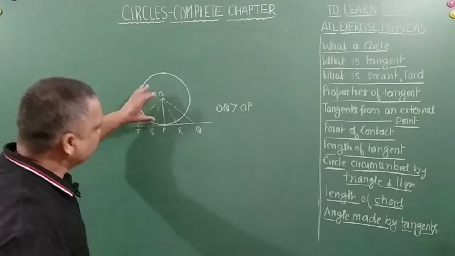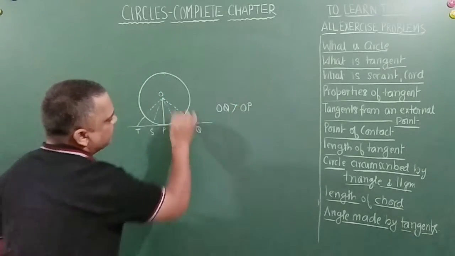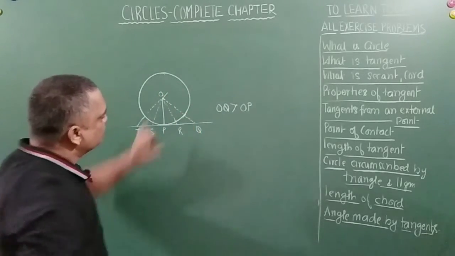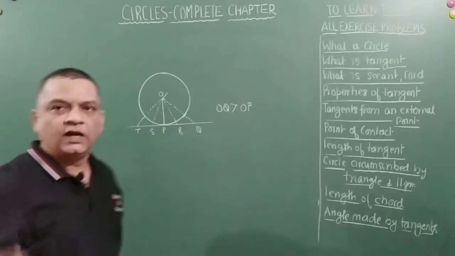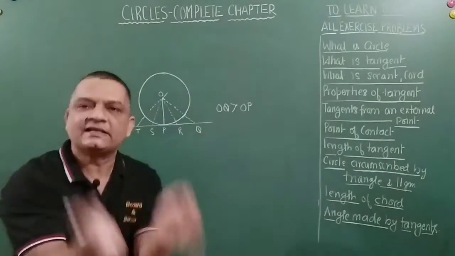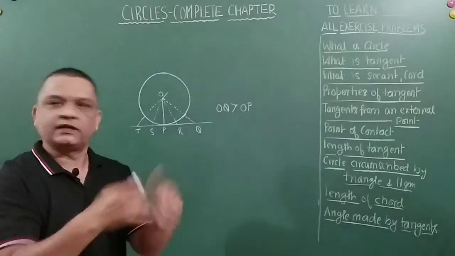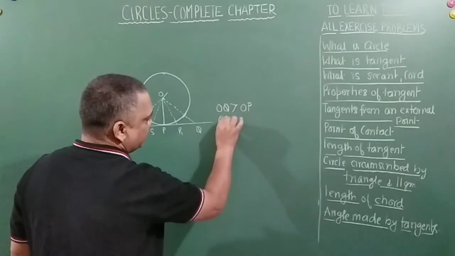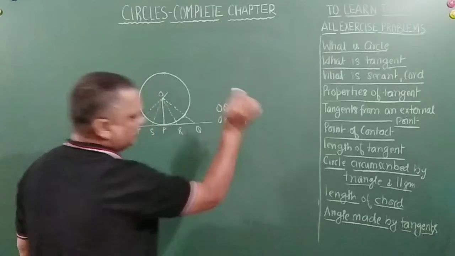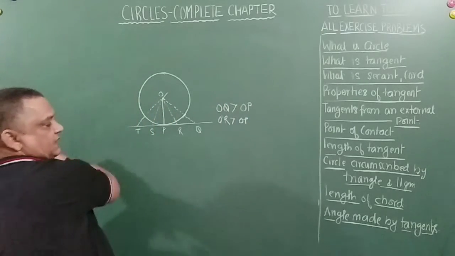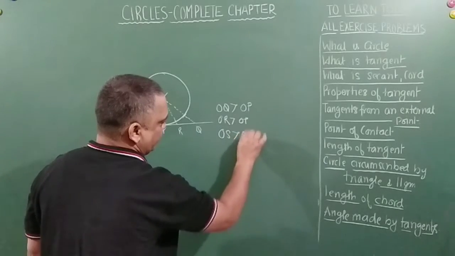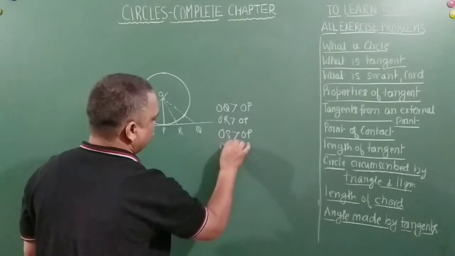Why? Because see, OP is the radius, and radius in this line is up to here. Correct? So this total line OQ is equal to radius plus something. Correct? So that has to be greater. Similarly, OR will also be greater than OP. Correct? When we move on the other side, OS will always be greater than OP, and OT will always be greater than OP.